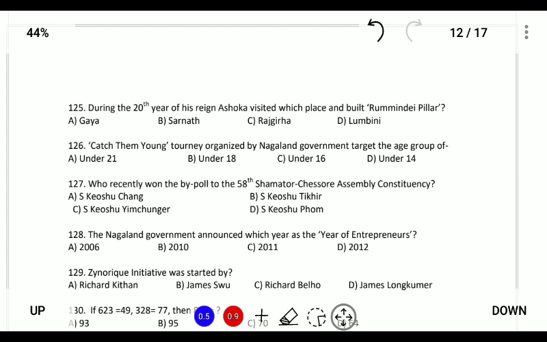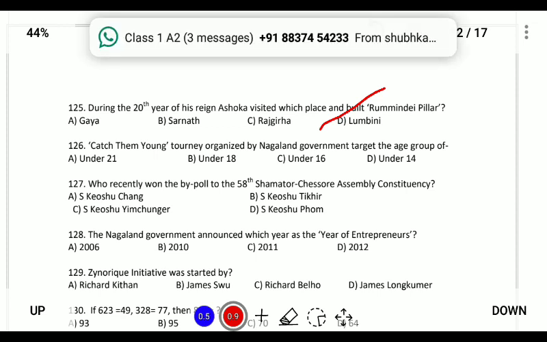During the 20th year of his reign, Ashoka visited which place and built the Romedei pillar. So the Romedei pillar was built at the birthplace of Lord Buddha, that is Lumbini. Next, 126. Catch Them Young tourney organized by the Nagaland government is under article